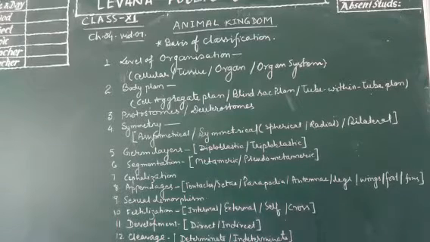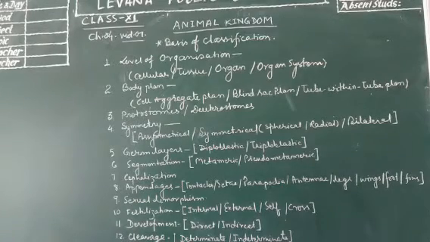For your convenience, tentacles are found in Cnidaria, setae are found in Annelida, parapodia are also found in Annelida, antenna in Arthropoda, legs and wings also in Arthropoda, foot in Mollusca, fins in Pisces or vertebrata.